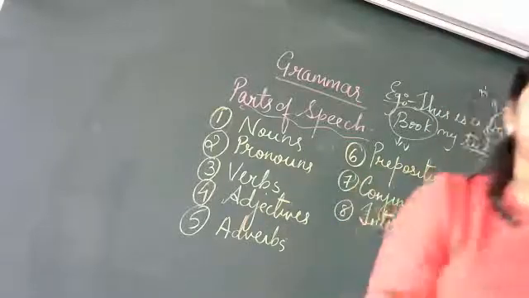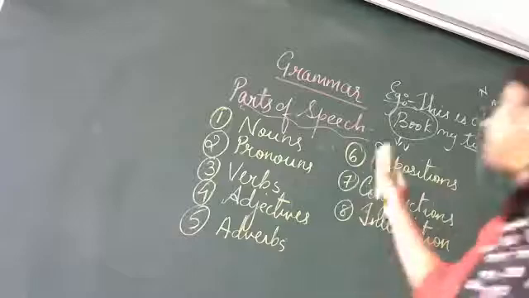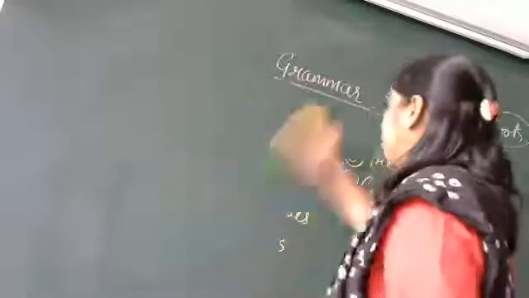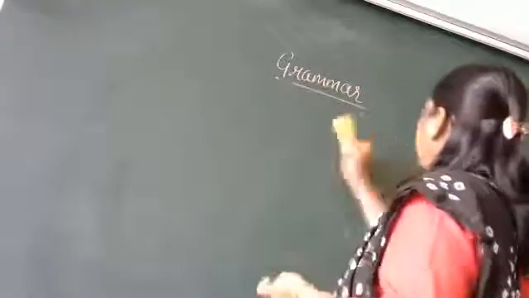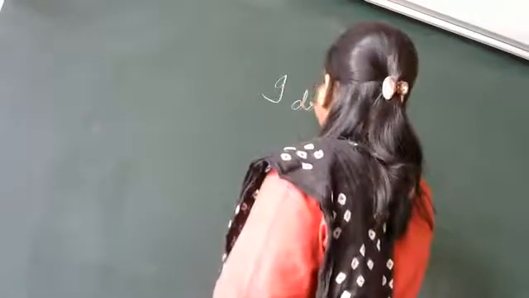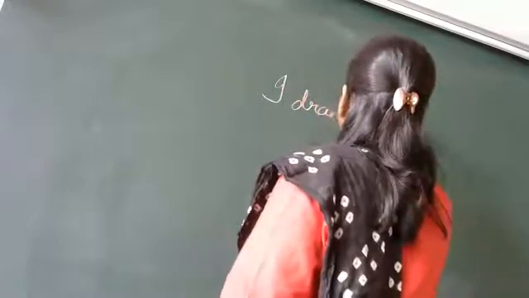Here ticket is called a noun. Got it? For example, I'll show you one more sentence now. This is clear to everybody? There are a few words which have different functions in different sentences. Now, if I write here, I drank water.